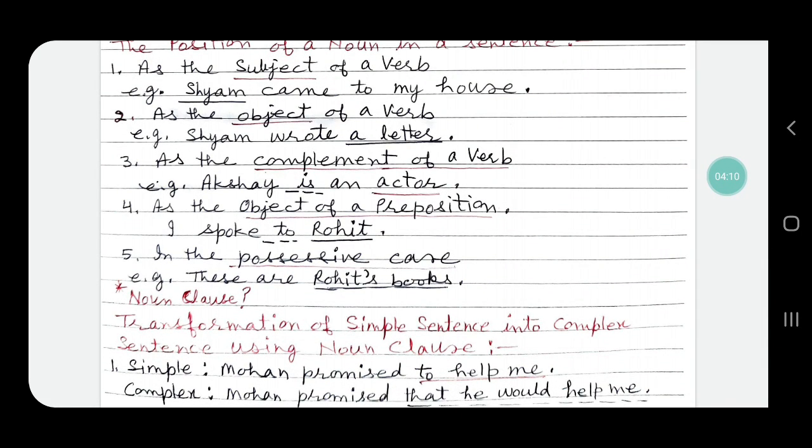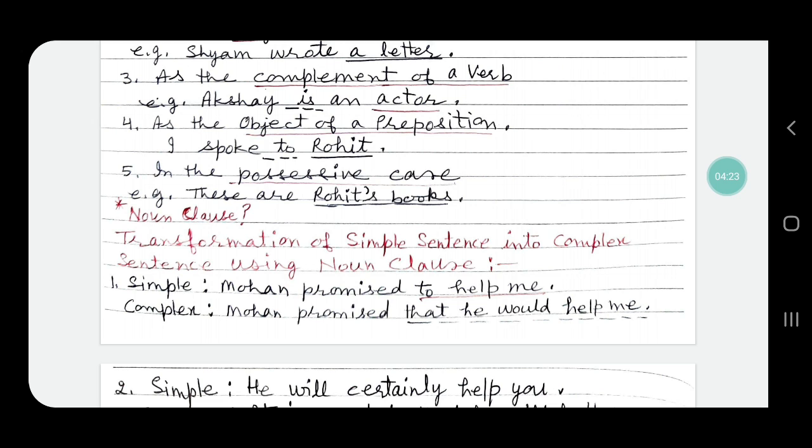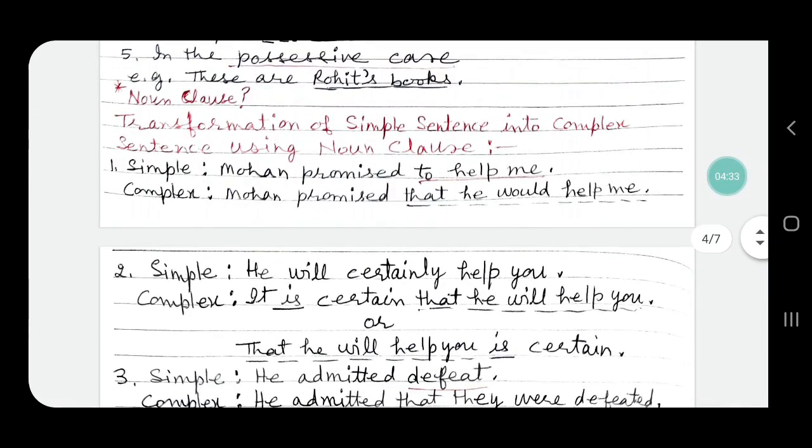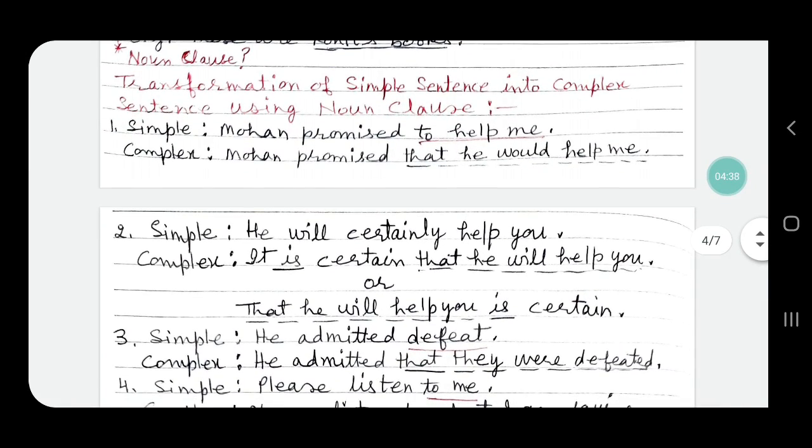Noun can be used in the possessive case also. For example, these are Rohit's books. Rohit is the noun here. In the possessive case, it takes the position like this. Now, what is noun clause? Noun clause means a clause, a sentence within a sentence denoting a noun.